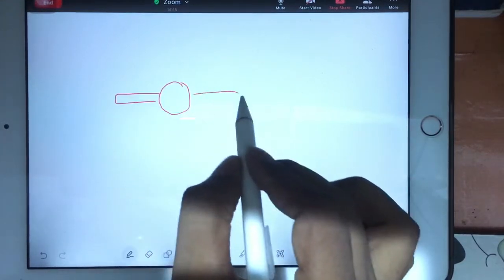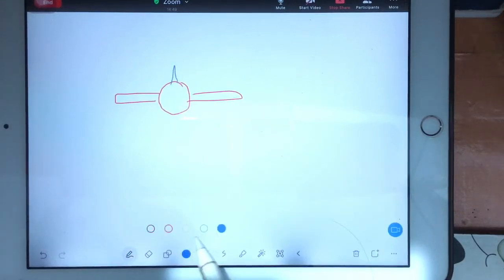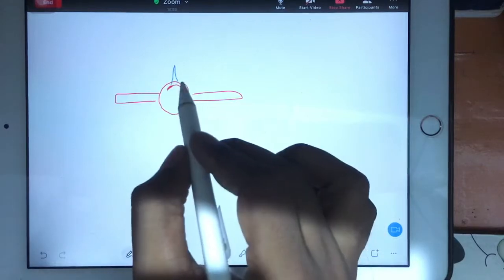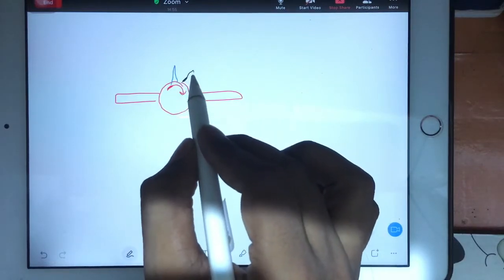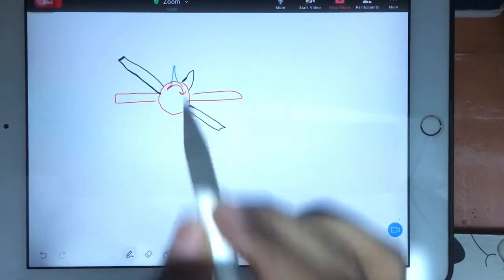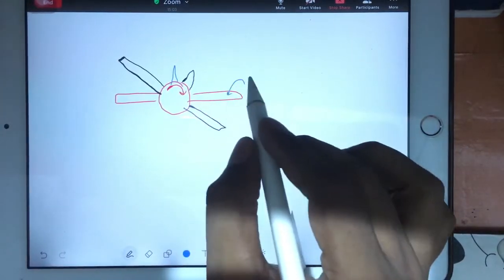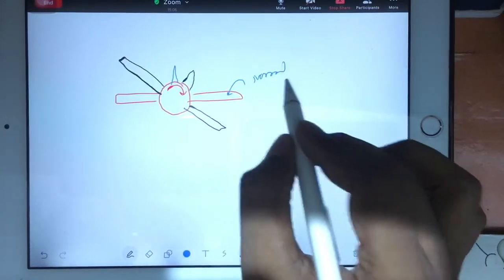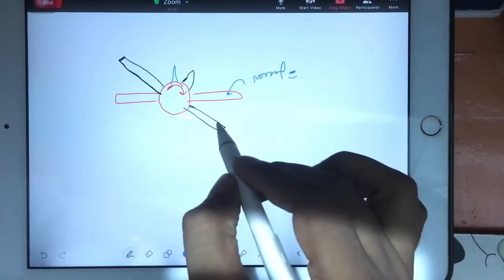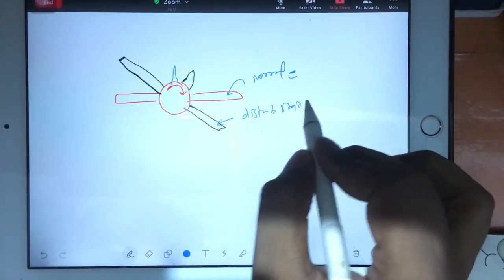this aircraft will convert, suppose this is your tail, so it will roll a little bit because of disturbance, and your new diagram will be like this. Okay, now you see the red color one is your normal thing, or you can say original state, and this black color one is your disturbed state.